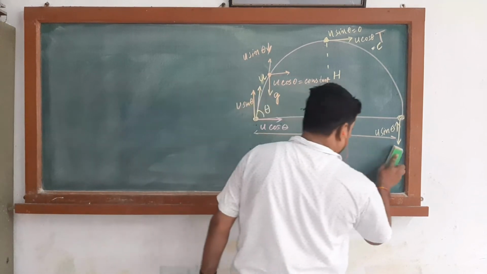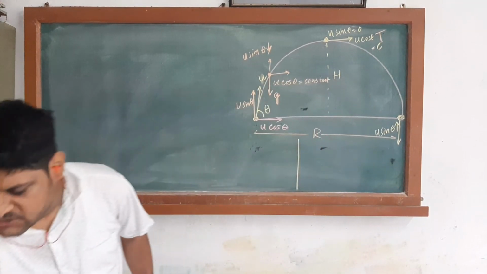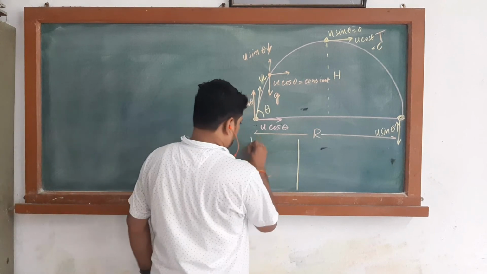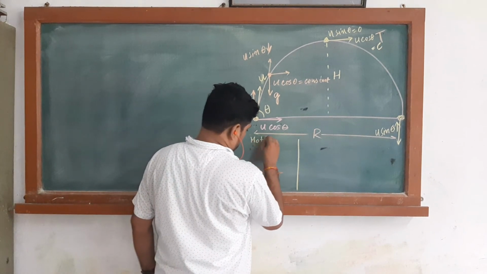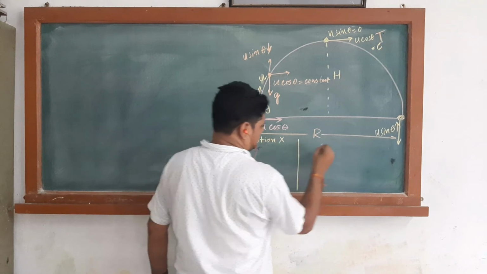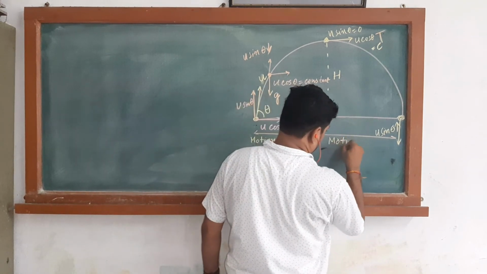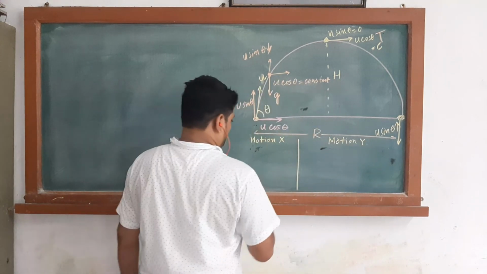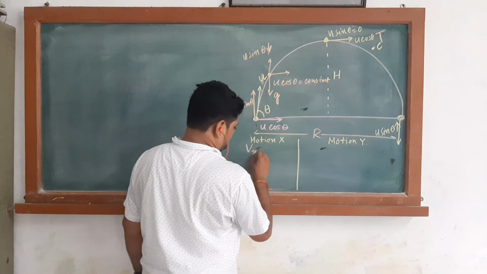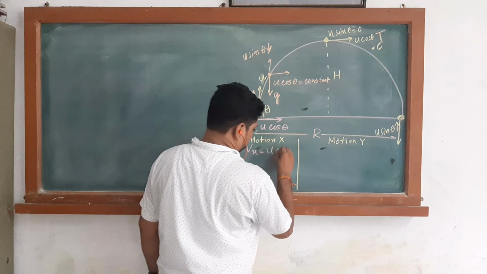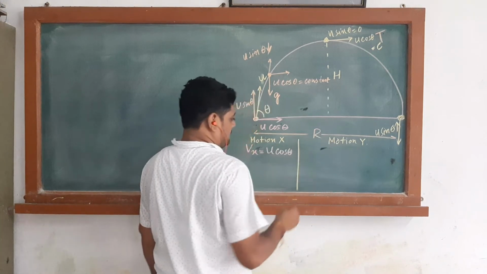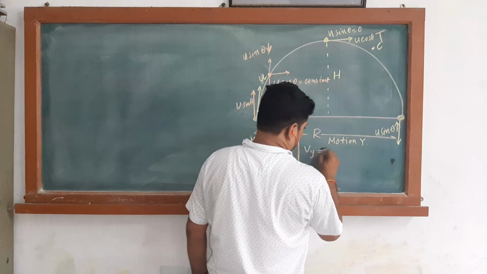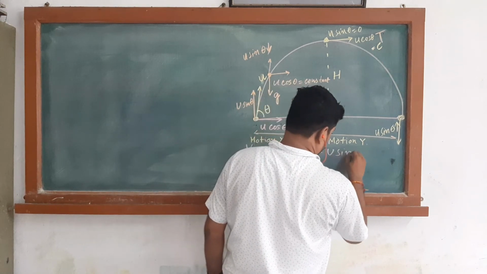Now if you make a chart of the motion in the x direction and the motion in the y direction, the velocity Vx is equal to u cos theta, and Vy is u sin theta.